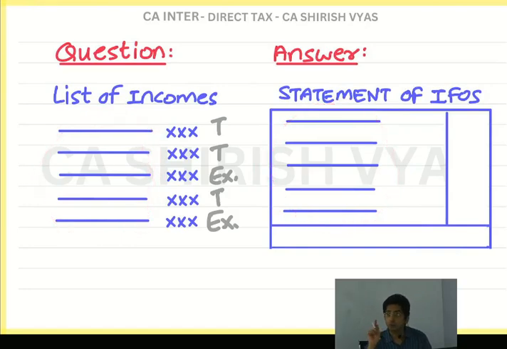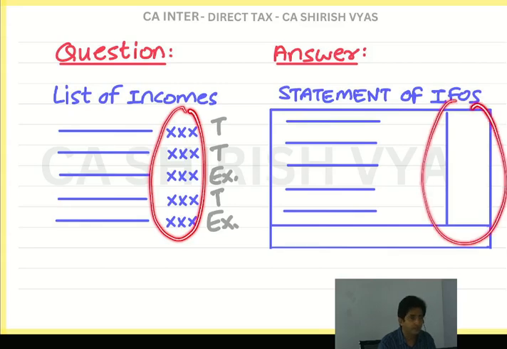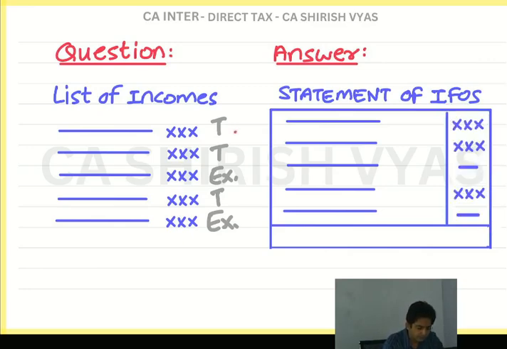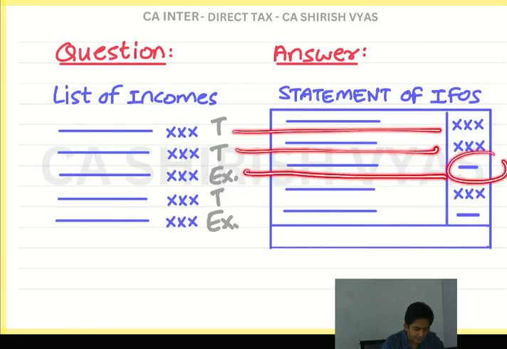Regarding amounts, you have to be careful. Don't just copy all the amounts in the statement, because you are not getting marks for simply copying. For the incomes which are taxable, you will write the amount. For incomes which are exempt, you will put a dash. So see what I have done here. Taxable income, write the amounts. Exempt income, put a dash.